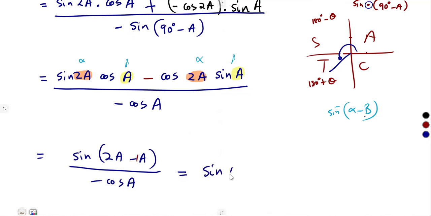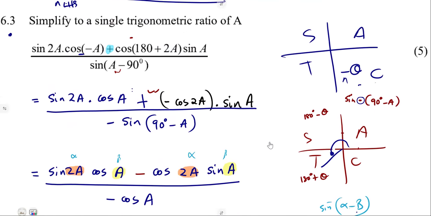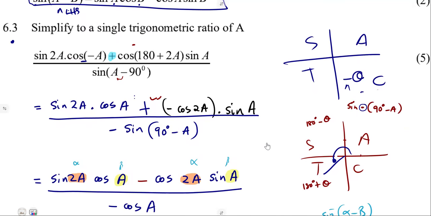So that's the sine of a over negative cos of a. But they said as a single trig, sine over cos was taken from what? From tan. So this is negative tan of a, as a single trig, as we are given there. That was going to be tan of a. So you see how they play around. This is what we had in 6.3.